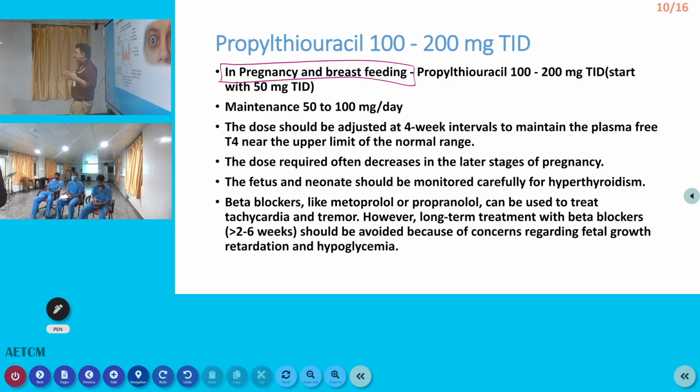Same as the previous drug, we can continue for a longer period, taper down, wait for 1 or 2 weeks, stop it and see what happens to the patient. Some patients may require a longer period, more than 2 years. But if you are going for a definitive surgical procedure, once you remove the thyroid gland, everything will become normal. Then the patient will go into hypothyroidism. Then you will have to treat that also.